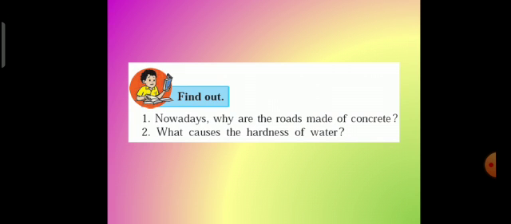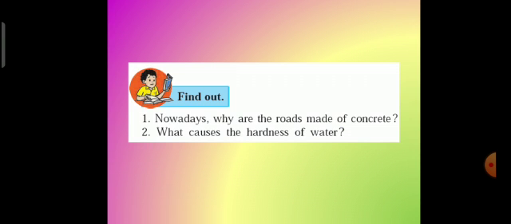Find out why nowadays roads are made of concrete and what causes the hardness of water. There are certain minerals present in water, because of those salts and minerals, it becomes hard water. And why are the roads made of concrete?